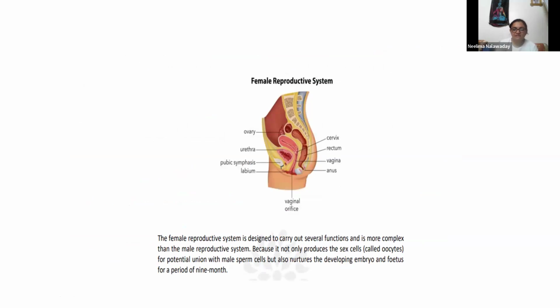But in females, it is not like that, because of the extra work of childbirth, conception and pregnancy, and throughout fertile life, menstruation is also there. So it is a little bit complicated structure, because it not only produces the sex cells for potential union with male sperm cells, but also nurtures the developing embryo and fetus for a period of 9 months.